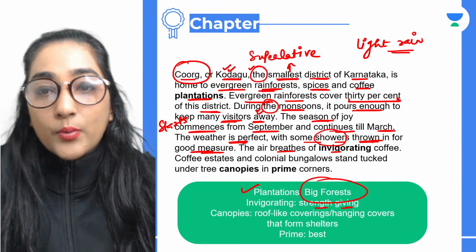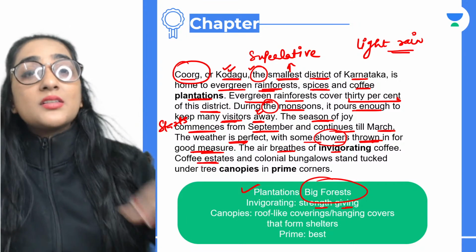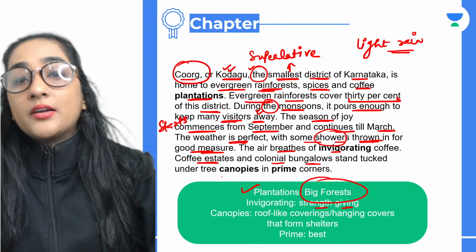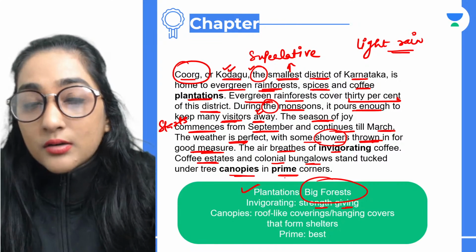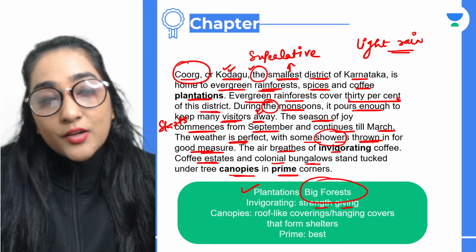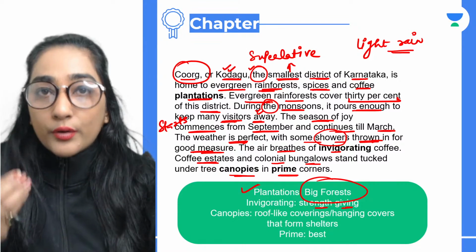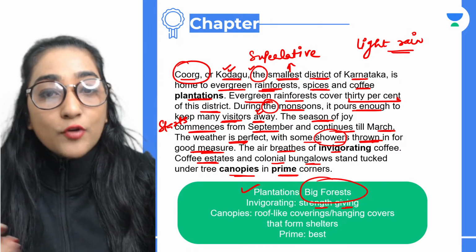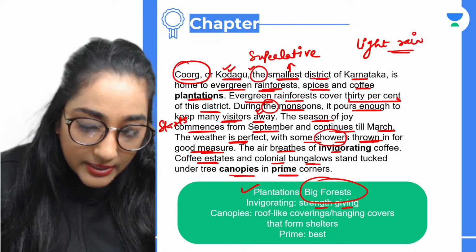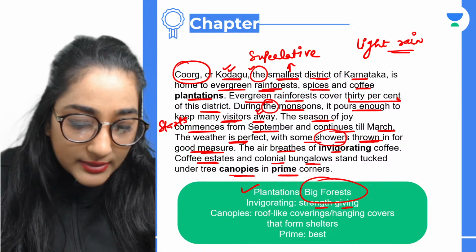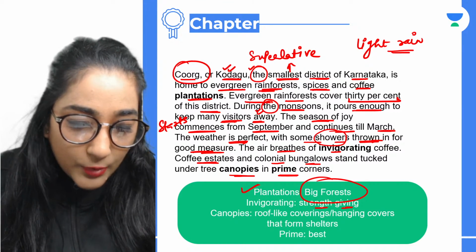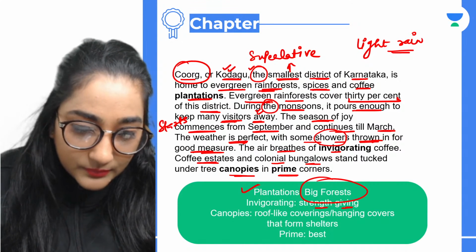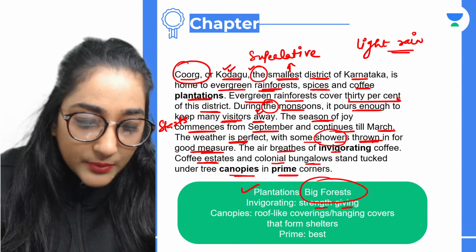Okay? Now we see coffee estates. What do you mean by an estate? Coffee estates and colonial bungalows stand tucked under tree canopies in prime corners. Now, guys, that particular area has got a lot of warriors and the people who were there in the army. So they are living there. Okay, so we have got coffee estates there. What do you mean by estate? Can anyone let me know? What does it mean, guys? What do you understand by this?